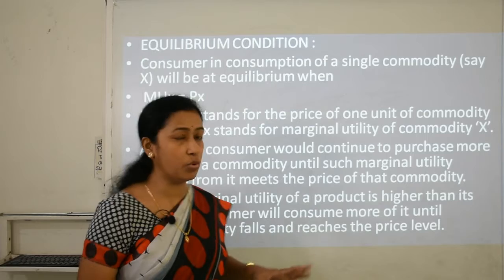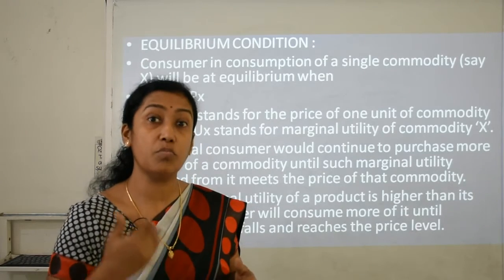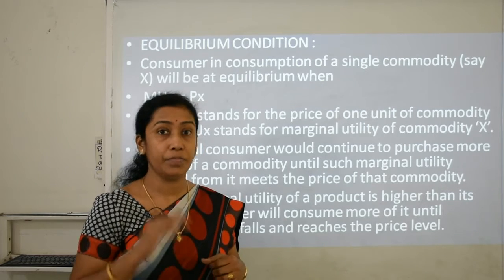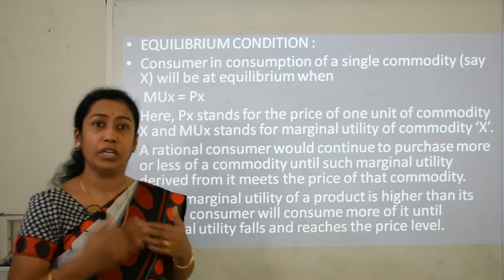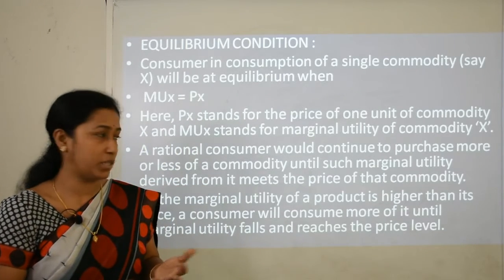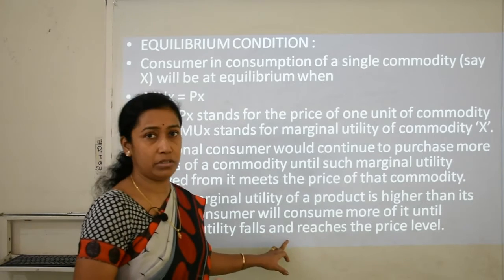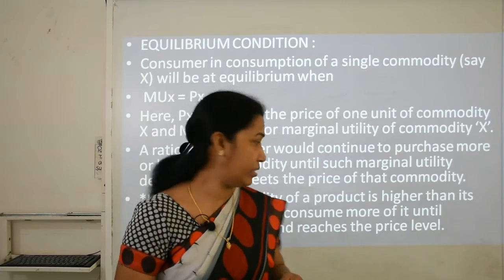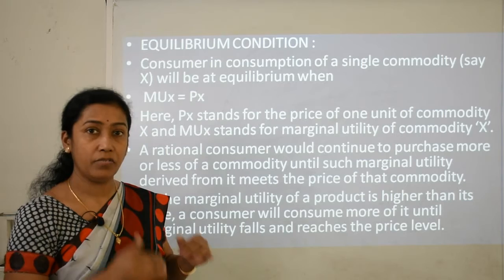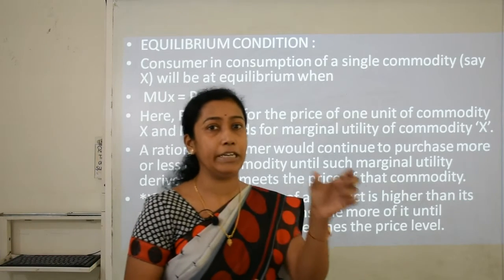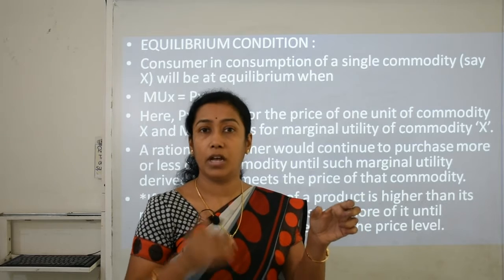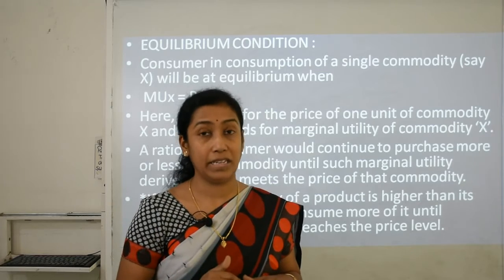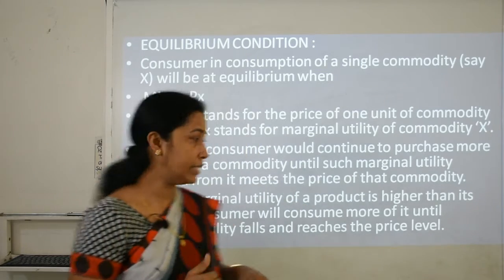At that stage a consumer will consume more of it. Why? Because when he first consumed the first unit of the commodity, he gets maximum satisfaction. So he continues to consume the commodity until marginal utility falls, and he will consume units of the commodity till marginal utility falls and reaches the price level. And when he reaches the price level, that is 10 utility and 10 rupees for that single unit, after that he is not going to consume. If he consumes the good further, he will get less satisfaction, that is, his marginal utility will diminish.